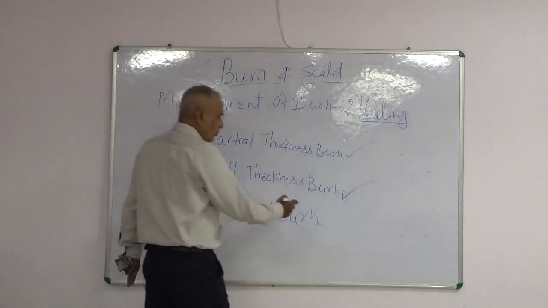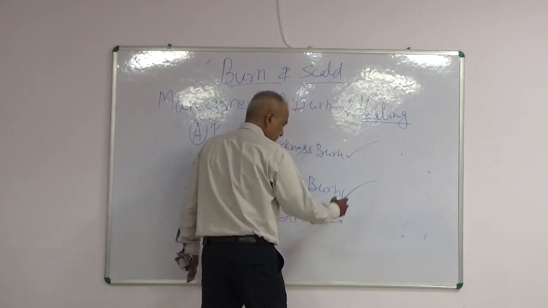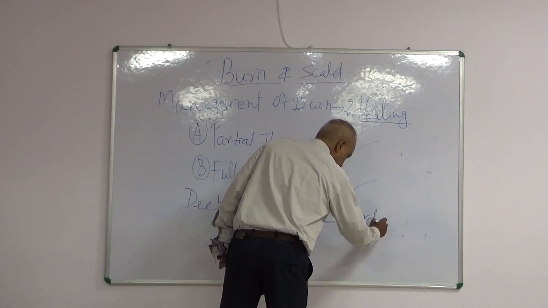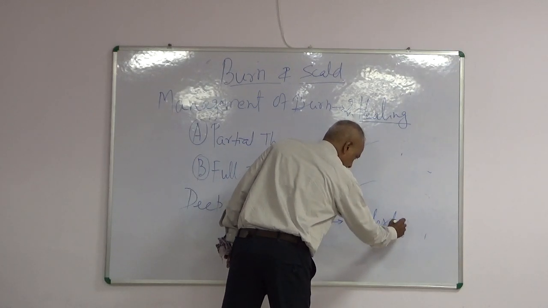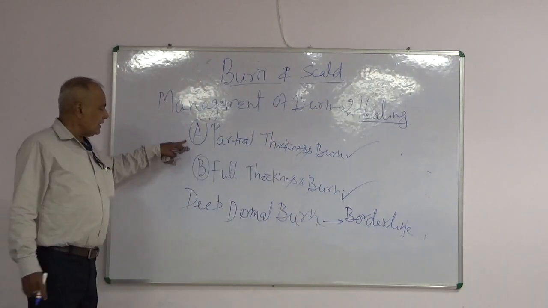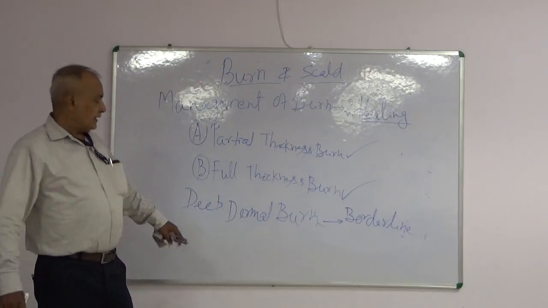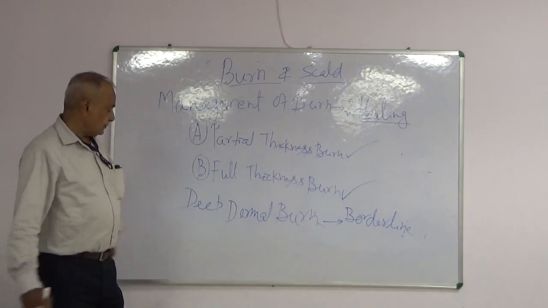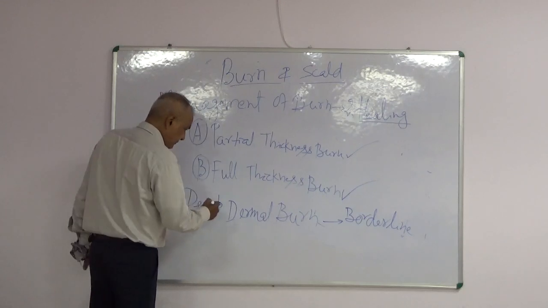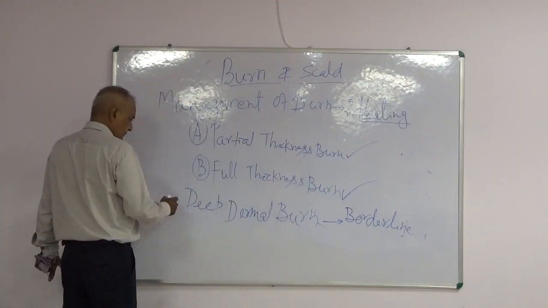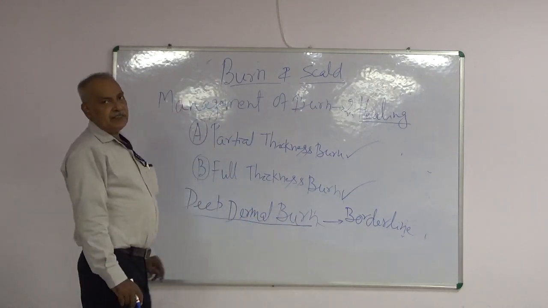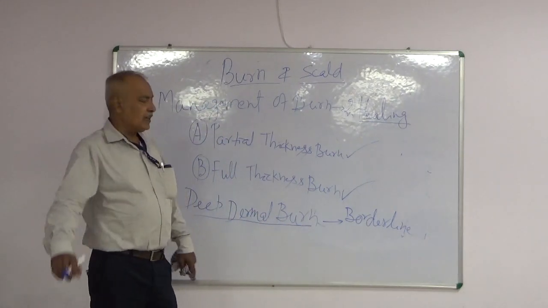This is borderline between partial thickness burn and full thickness burn. Here treatment is tangential excision and skin grafting.